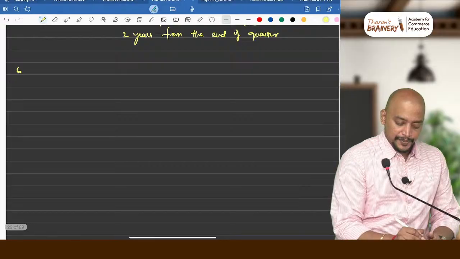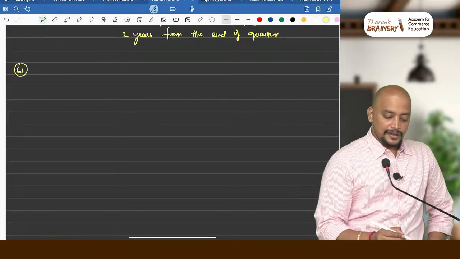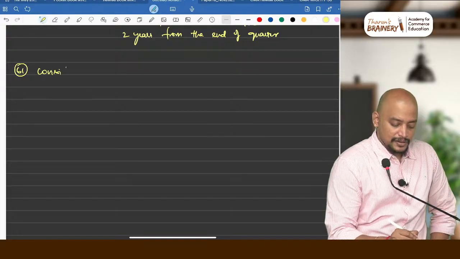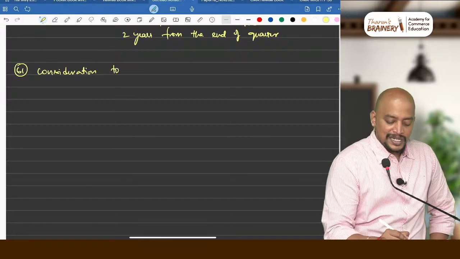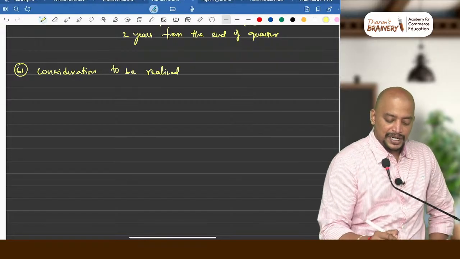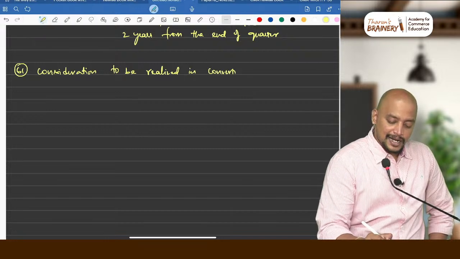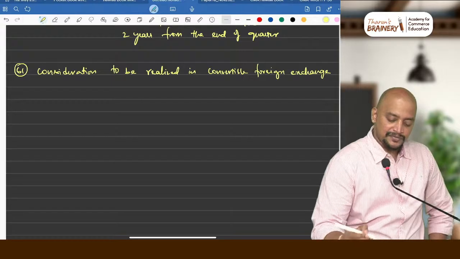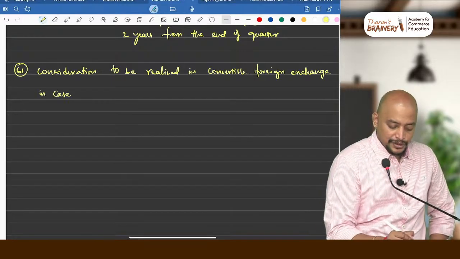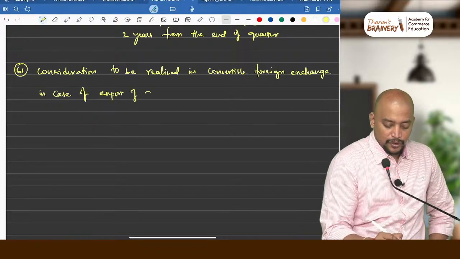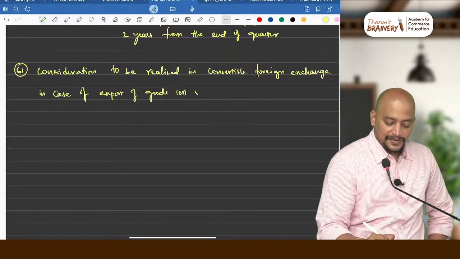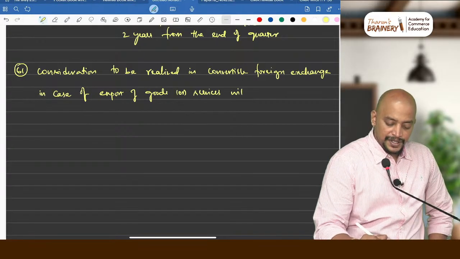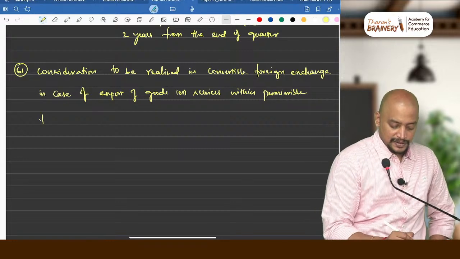Number 61. Consideration to be realized in convertible foreign exchange, in case of export of goods or services, within permissible time limit under FEMA.